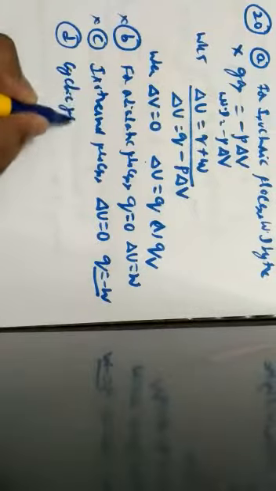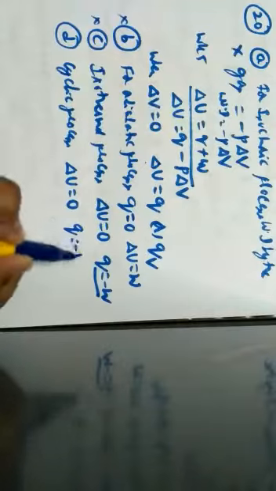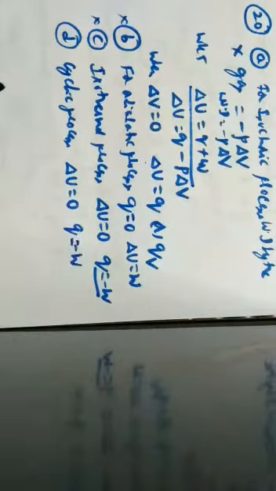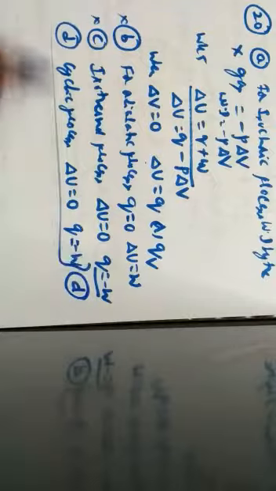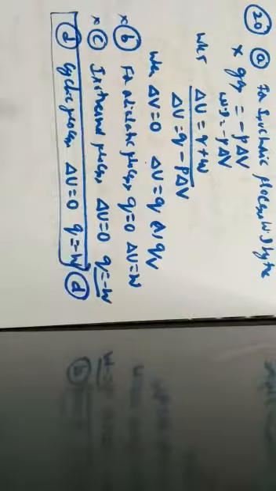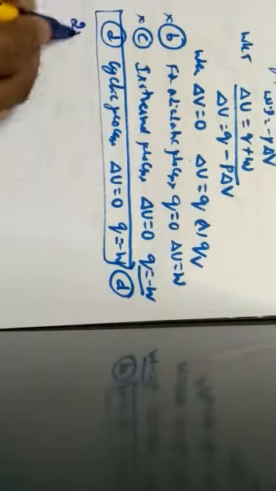Let us go through the last option, cyclic process. When the process is cyclic in nature, the change in internal energy is 0. When the change in internal energy is 0, then Q is equal to minus W. Hence the option Q is equal to minus W, so the D option is true. That has been given in the option according to the first law of thermodynamics. Next one, question number 21.